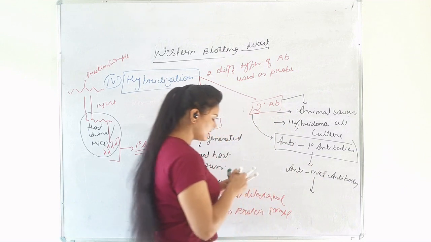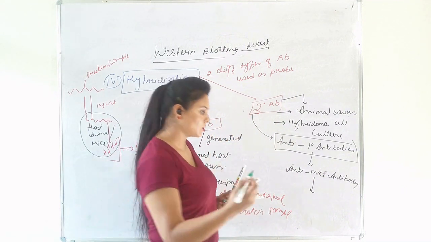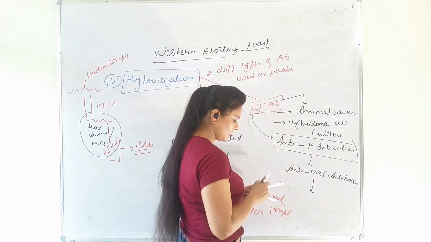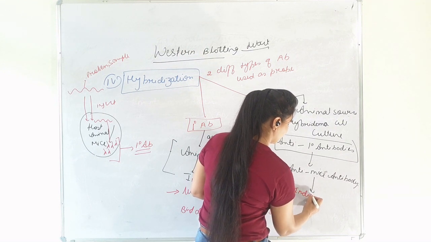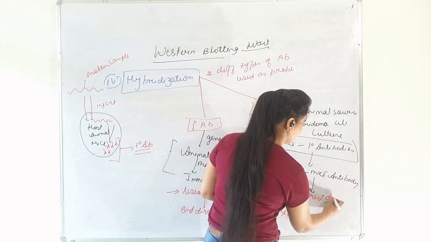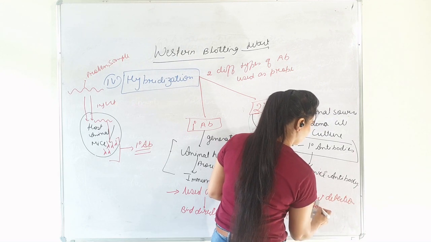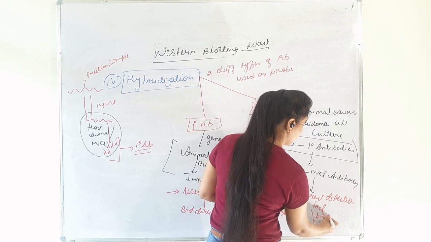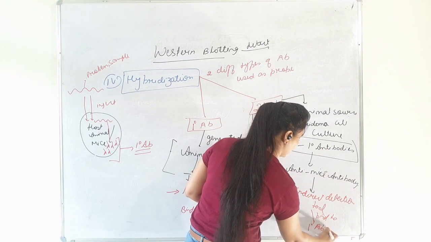Hence, the secondary antibody is used as an indirect detection tool because it binds to the primary antibody.